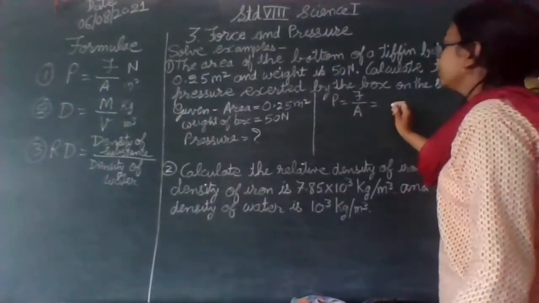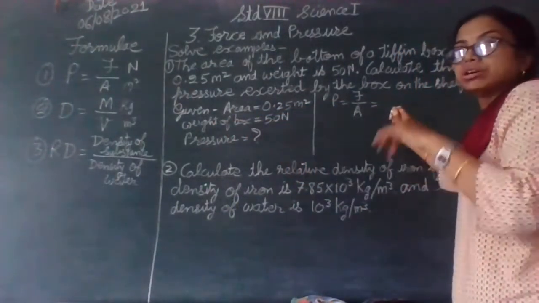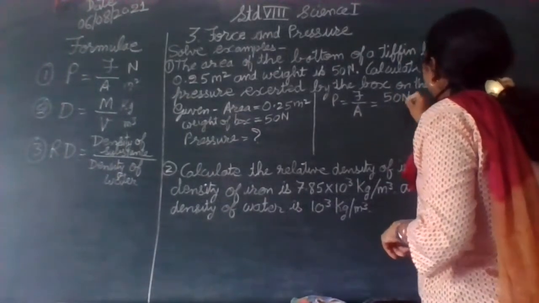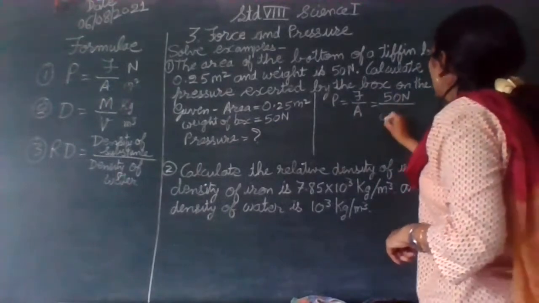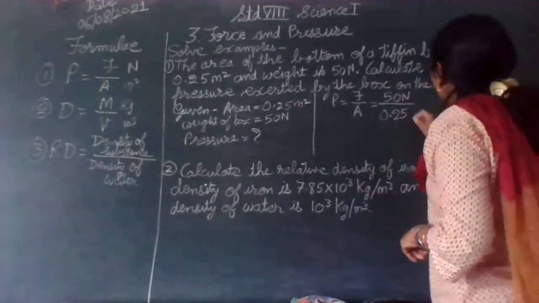So how much force is it? Force is the weight that the box is exerting on the shelf. So 50 Newton is the force, and area is 0.25 meter square.